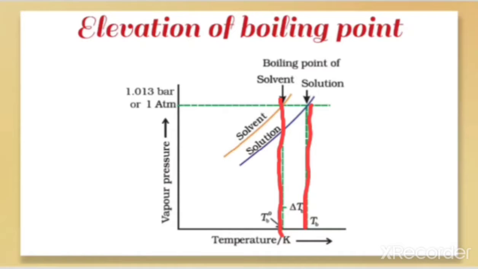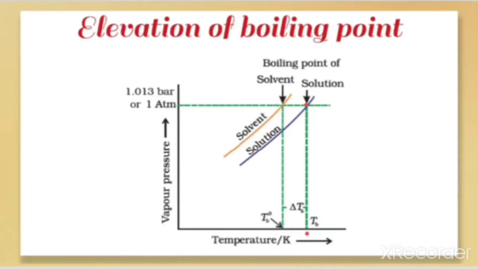So from this plot, it is clear that for the solution, the solvent has a lower vapor pressure, that means it has a higher boiling point, which is mentioned as TB.